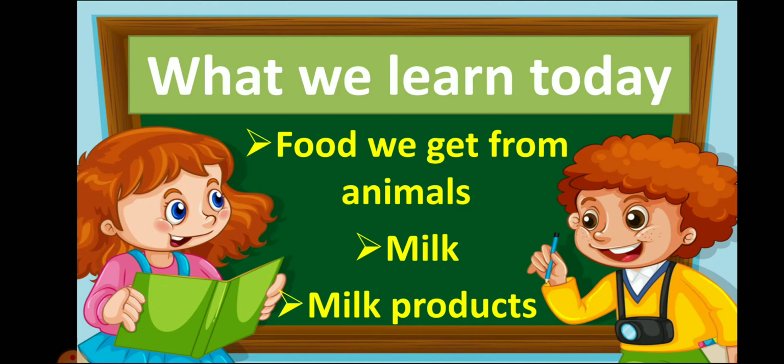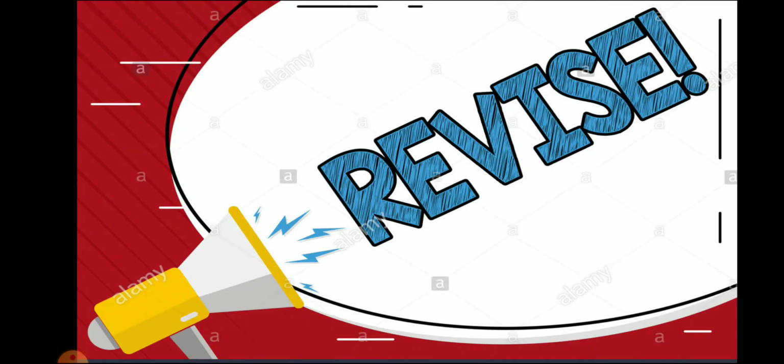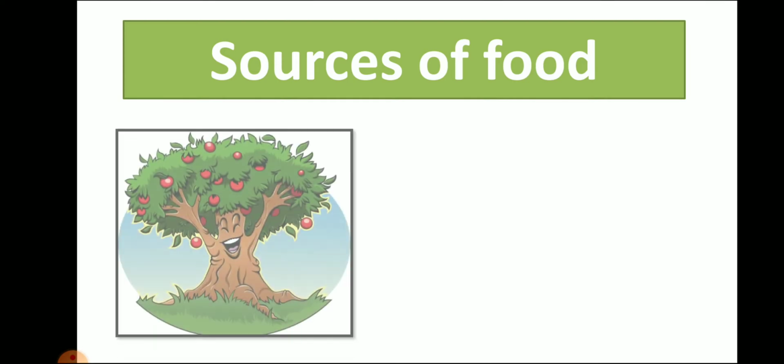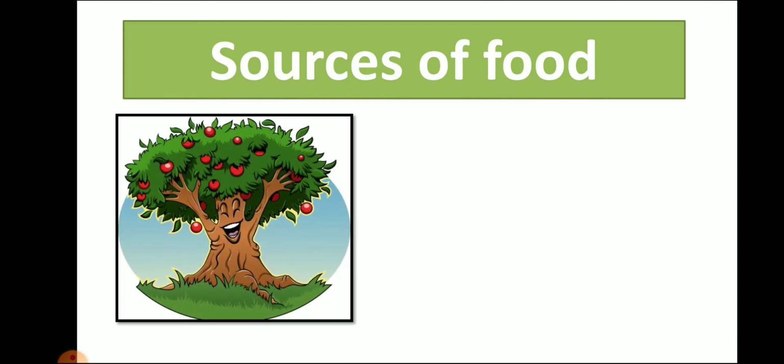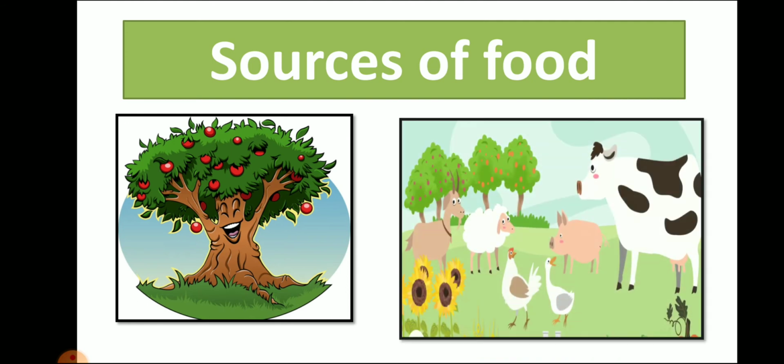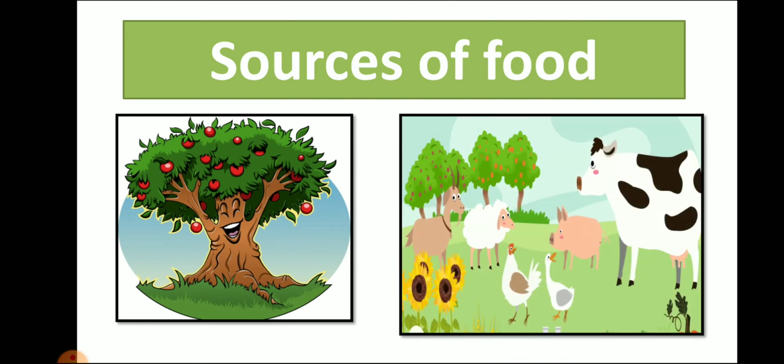Before we start our today's topic, we first revise what we learned in the previous lecture. So let's see. First we learn about sources of food. We learn that things which we get from animals and plants, which we can eat, we call them sources of food.